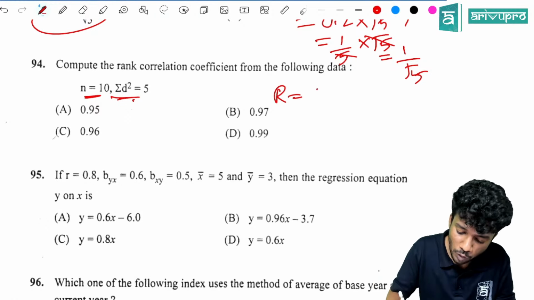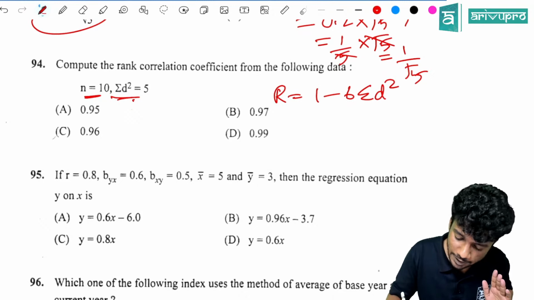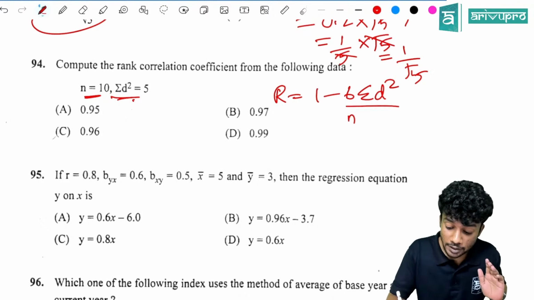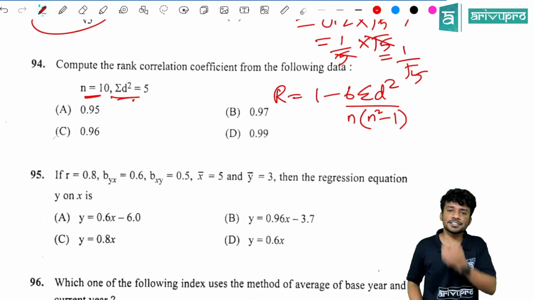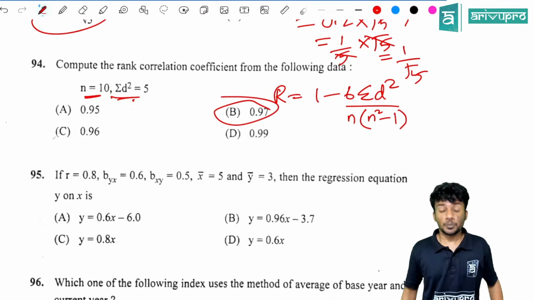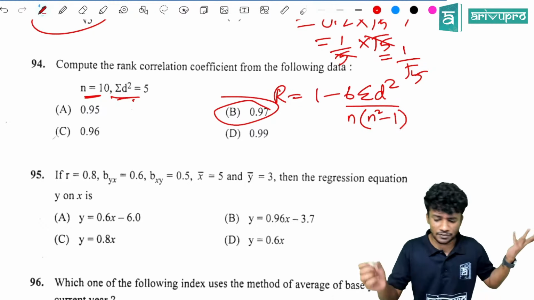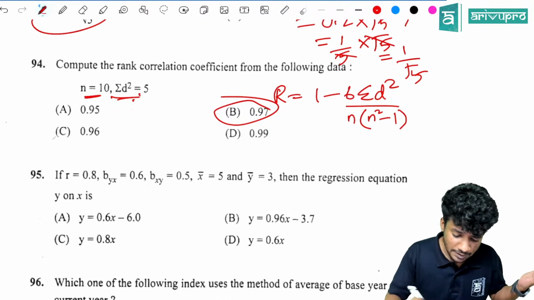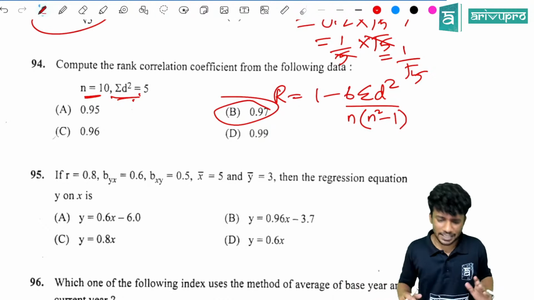R is equal to 1 minus 6 into sigma d square divided by n into n square minus 1. You will directly get the answer. Use the calculator. You will get 0.97. Direct substitution. Everything is given. Sigma d square is 5. N is given as 10. N square will be 100. So 10 into 99. Likewise, you will get it very easily.